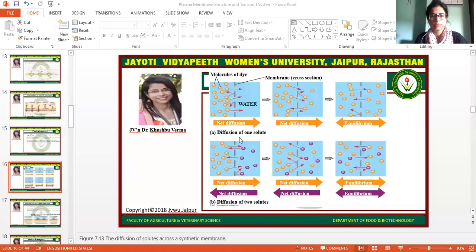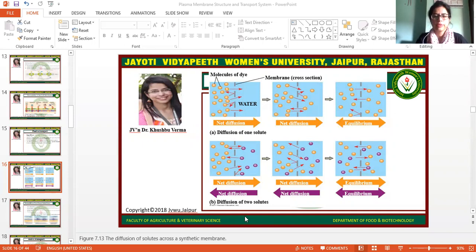Here you can understand this transportation process by this concept. Here you can simply see this is the diffusion of one solute. These are the molecules of the dye, and on the other side there is only water, and this is the plasma membrane. So molecules of the dye will cross the membrane, and they will move from their higher concentration to the lower concentration, and this will continue till equilibrium comes out.